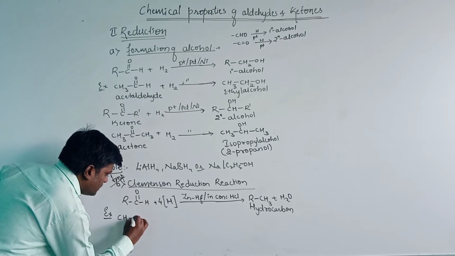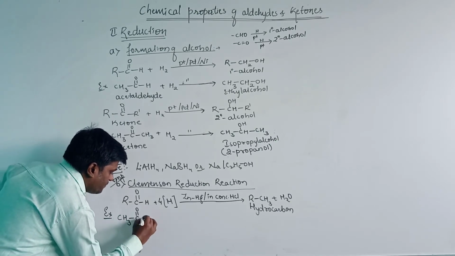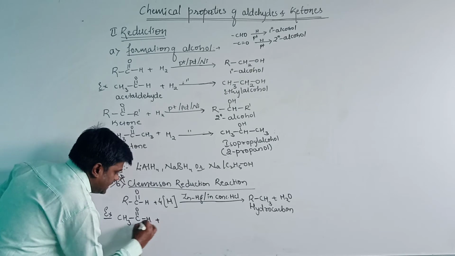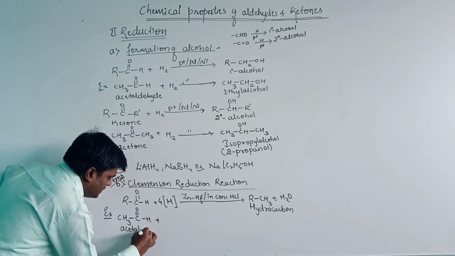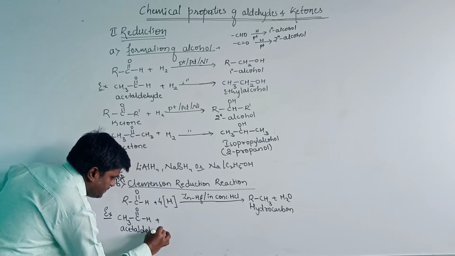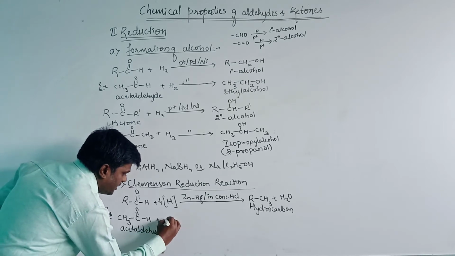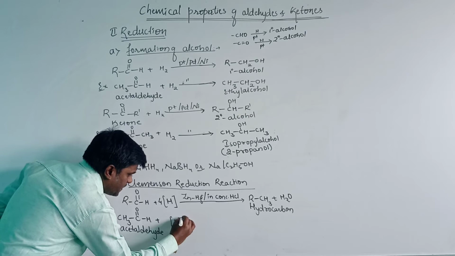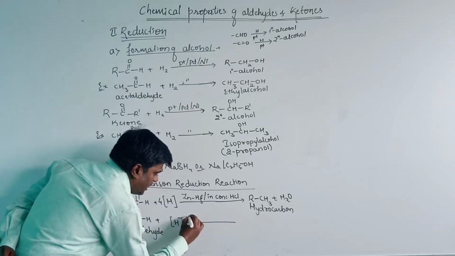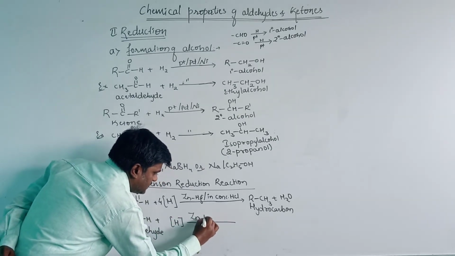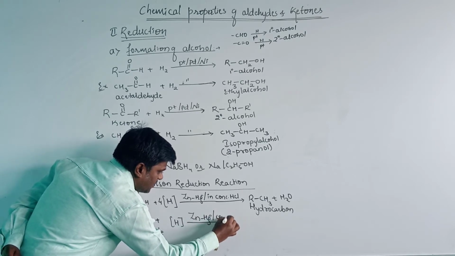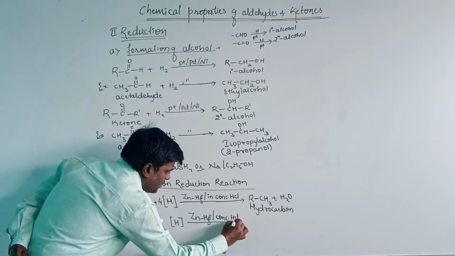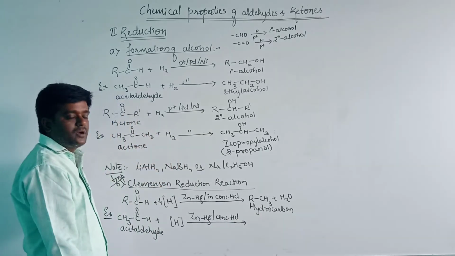CH3CHO, that is acetaldehyde. When the acetaldehyde undergoes reduction in the presence of zinc amalgam in concentrated hydrochloric acid, it will produce the hydrocarbon.